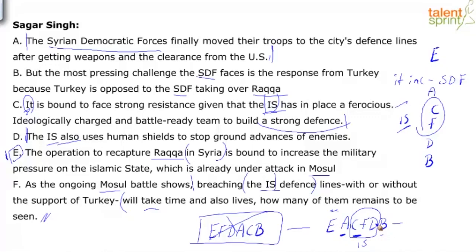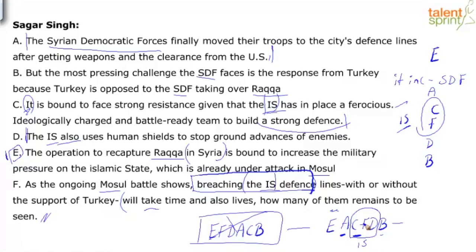F is talking about why it will take time, and the reason is given in C, saying because they have a strong defense, right, the team that is charging and battle ready, and they have a strong defense, and that's the reason why it's going to take time breaching this IS defense, right? Breaching means what? Breaking and entering, right? Why is it going to take time? Because they have a very strong defense. So I can't separate C and F.